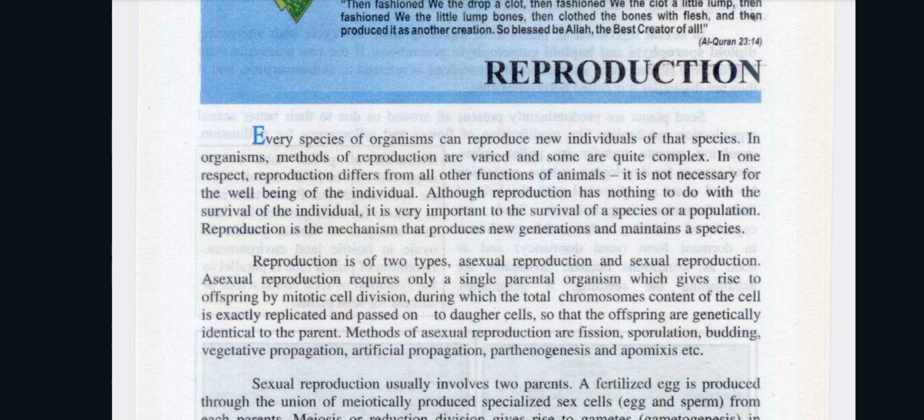Asexual reproduction requires only a single parental organism, which gives rise to a progeny by mitotic cell division, during which the total chromosome content of the cell is exactly replicated and passed on to the daughter cells, so that the offspring are genetically identical to the parent. Methods of asexual reproduction are fission, sporulation, budding, vegetative propagation, artificial propagation, parthenogenesis, and apomixis, etc.